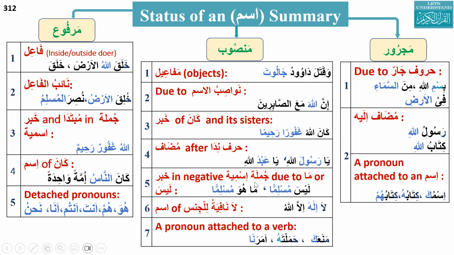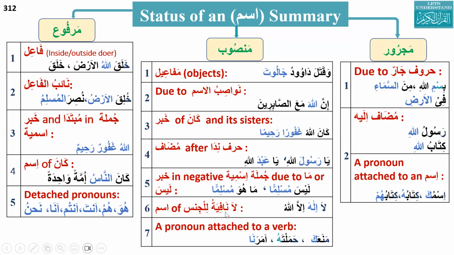And if laysa and ma are used in the jumla ismiya, the khabar will be in nasab status as well. Khabar in jumla ismiya will be nasab.